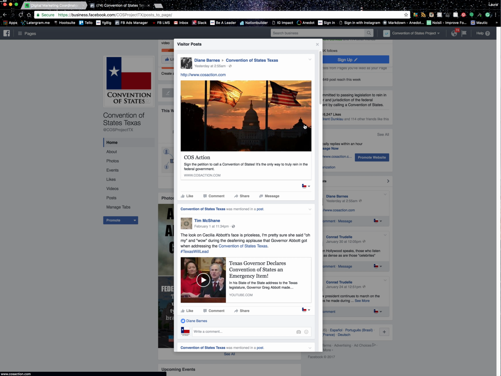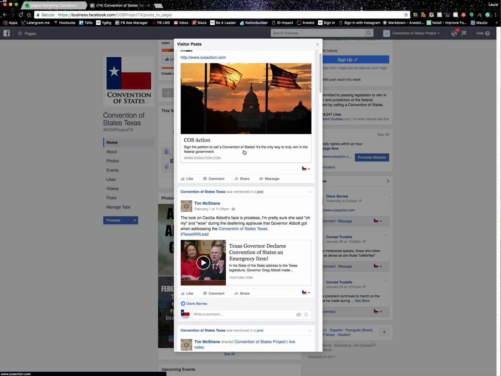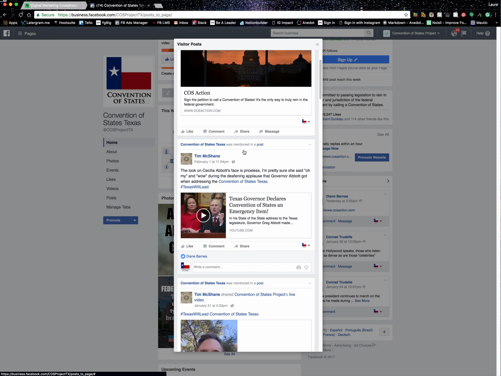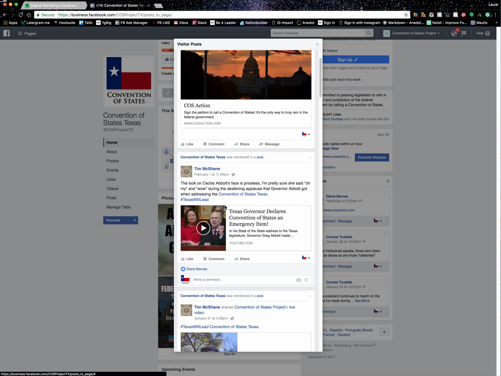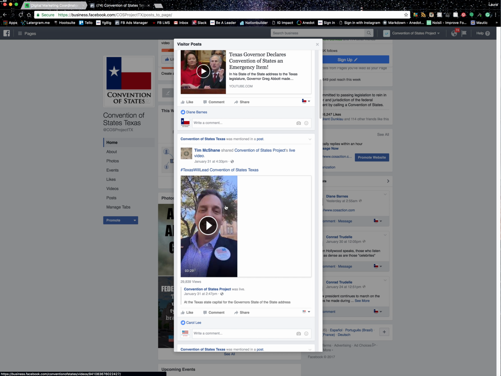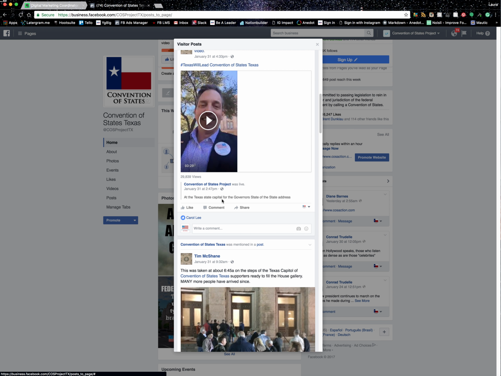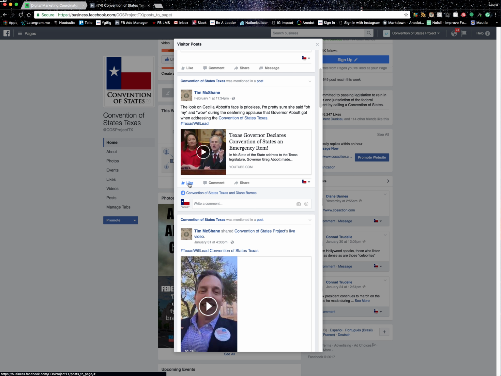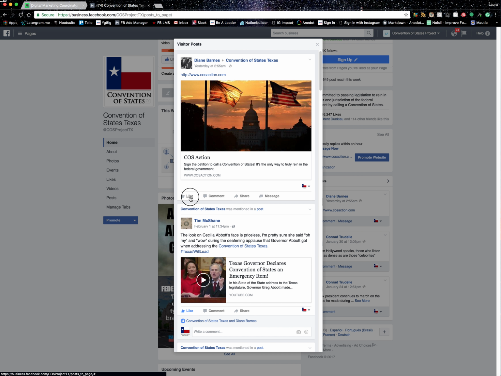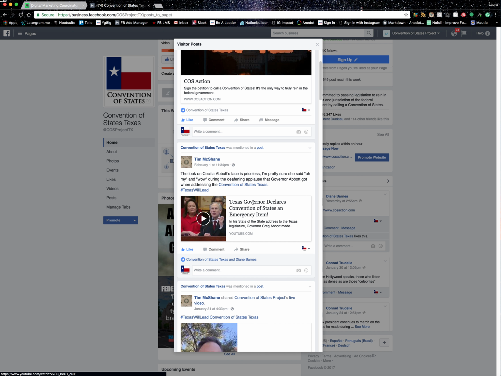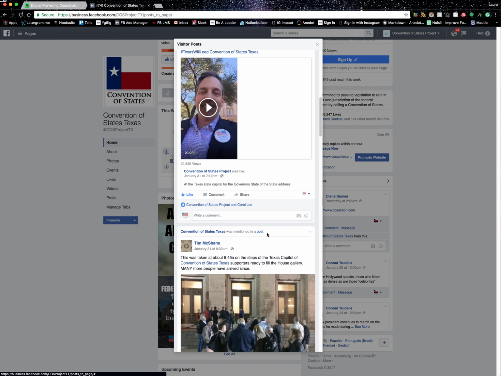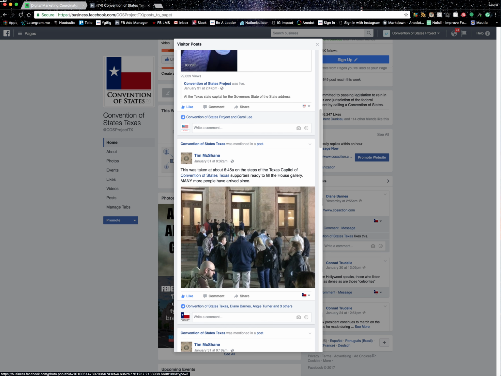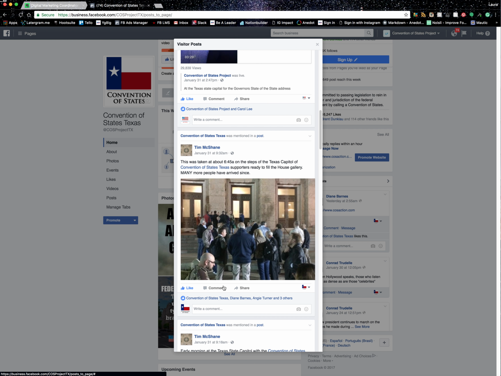The second area is visitor posts, which is this section. If you click on it, it will expand so you can actually see all of them. I think it's important to keep an eye on these to make sure that people aren't posting spam to the page. Since it's all about Convention of States, these are obviously fine. I would encourage you to go through and like some of these so that people can tell that you're actually paying attention and appreciating them taking the time to tag us in their posts. Maybe you even want to comment on it.